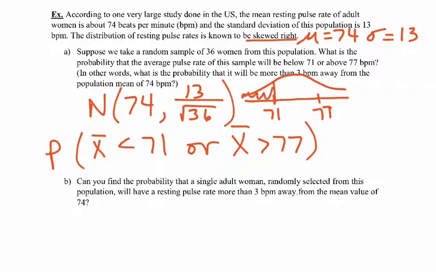So if you think about it visually, we're looking for this probability or this probability. There's two ways we could do this. One way would be to have StatCrunch calculate the first probability and then the second probability and add those numbers together. The other way would be to find the probability of the in-between area, and then what I'm interested in, the red area, would be the complement, right?